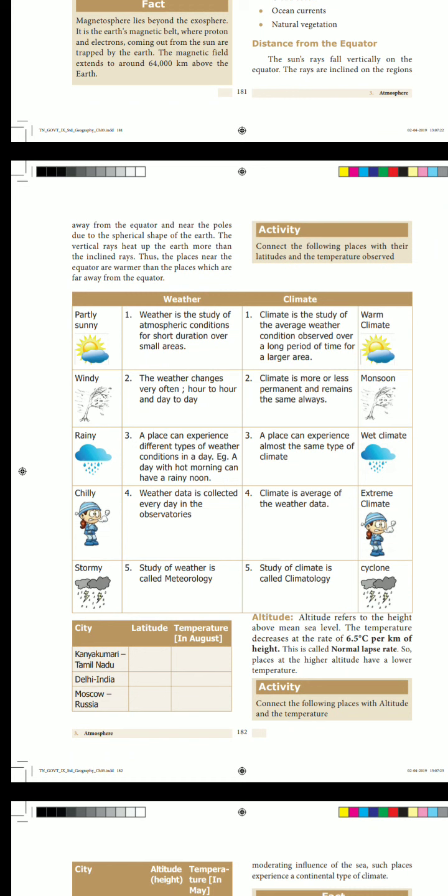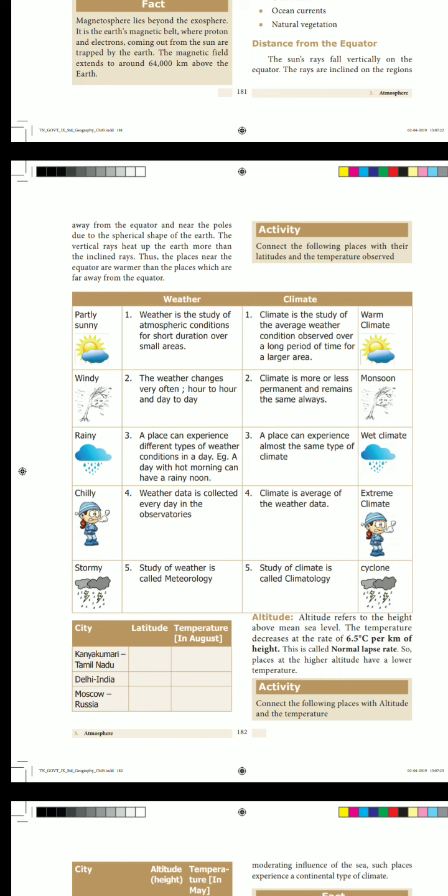Next, we can see altitude. What do you mean by altitude? Here, altitude refers to the height above mean sea level. In Tamil, we will say கடல் மட்டத்திலிருந்து உயரம். Okay, altitude refers to the height above sea level.